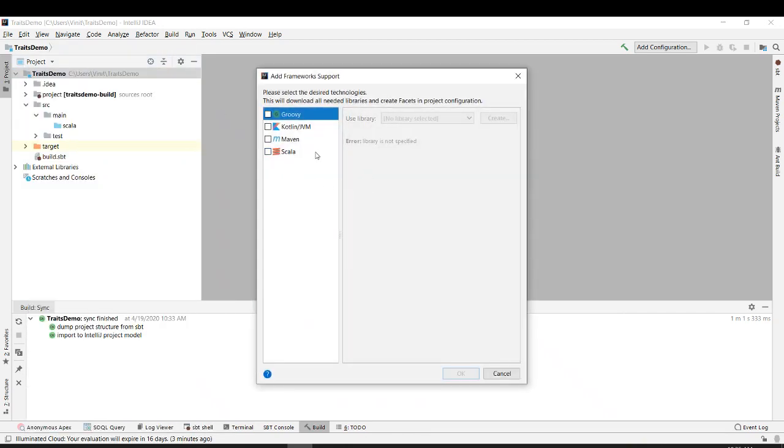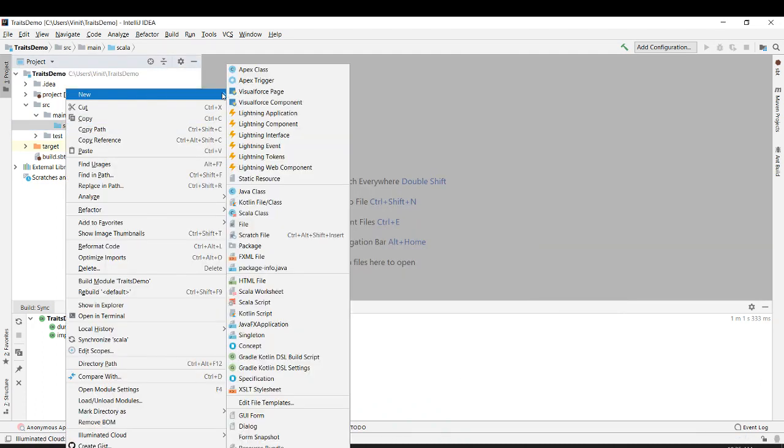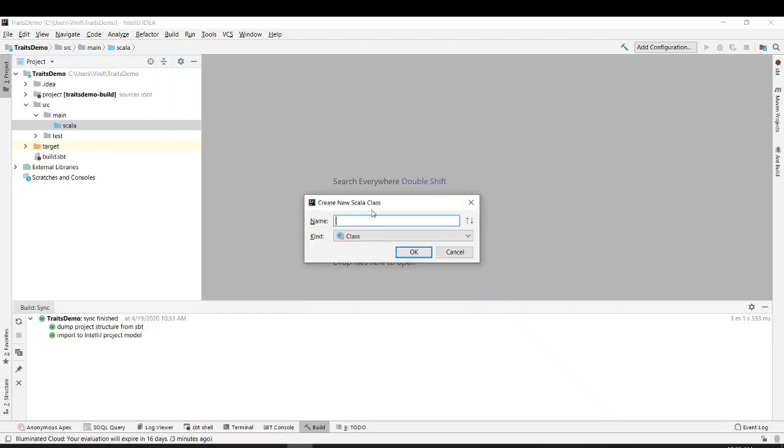Add framework support, Scala. Okay, then right click, new, then Scala class. Then let's give it the name demo A traits.